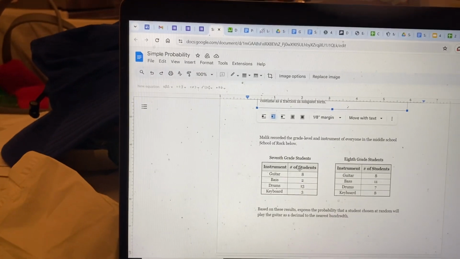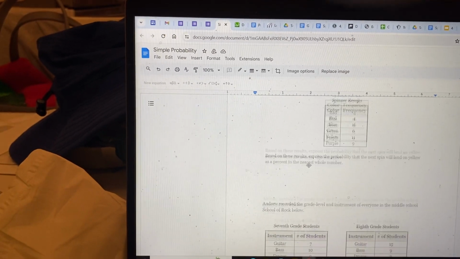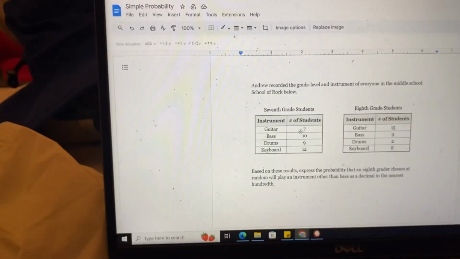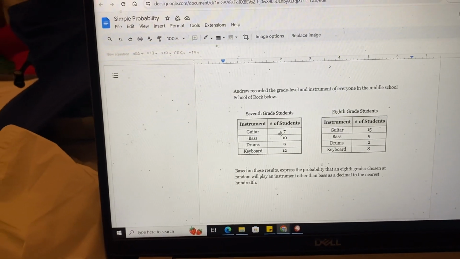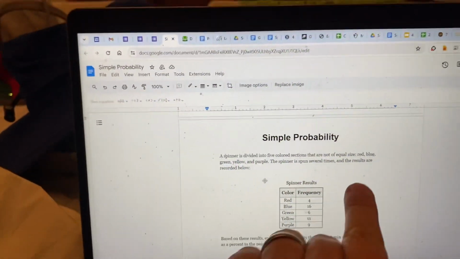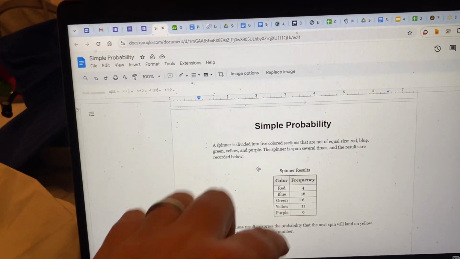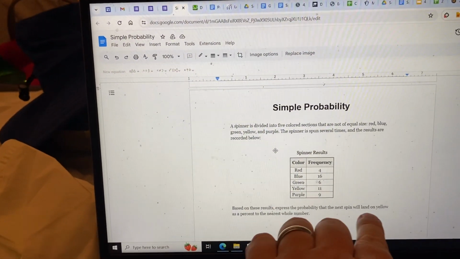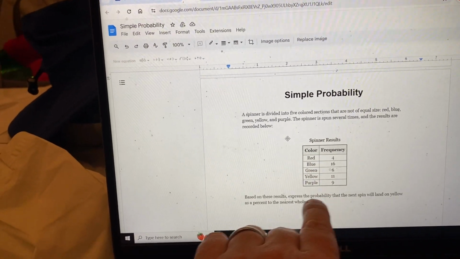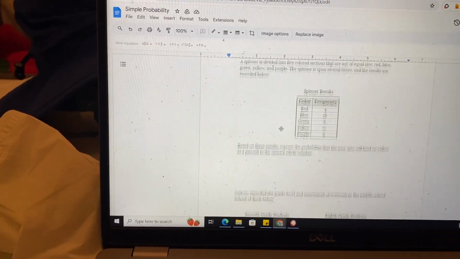Okay. So this is basically what you're looking for. I won't make this into a 10-minute video or anything like that. But you do have to be careful on some of these. Make sure to really read it. Favorable outcomes out of possible outcomes. On this one, they're not equal size. It's red, blue, green, yellow, and purple. So we know it'll land on some more than others if they're bigger. The probability the next spin is going to be on yellow is 11 out of the total of these. As a percent means move that decimal over a couple places when you get there.